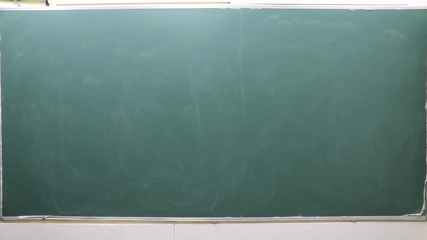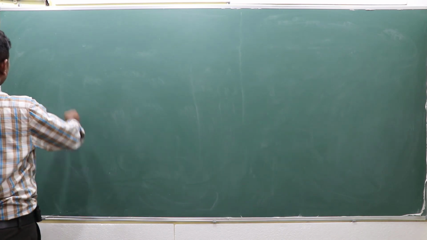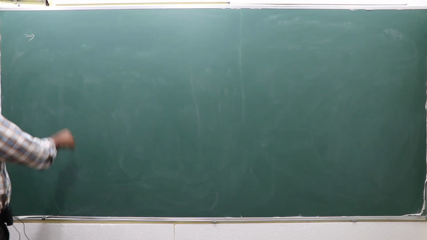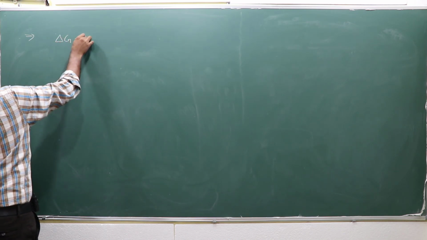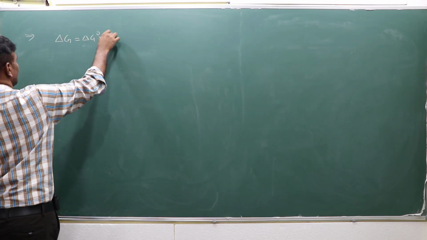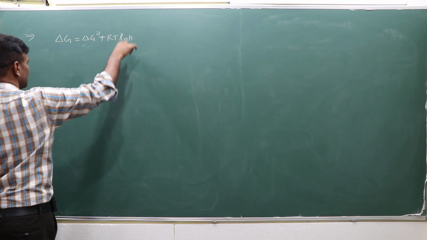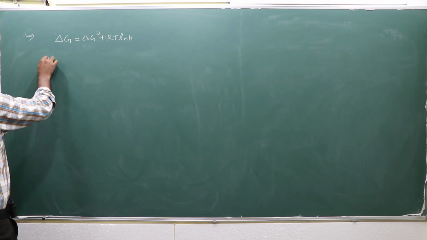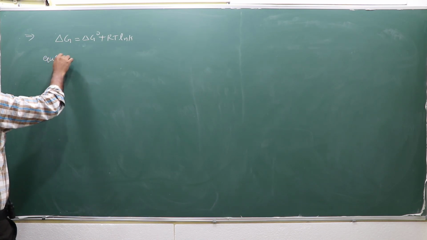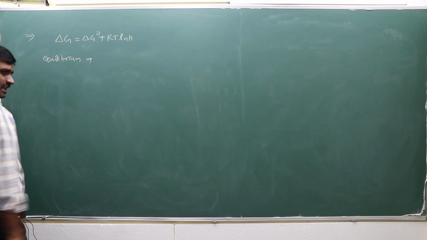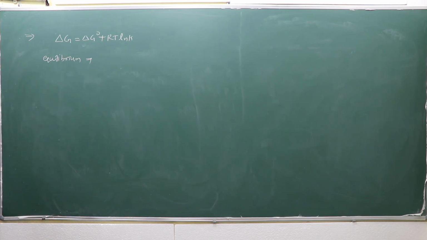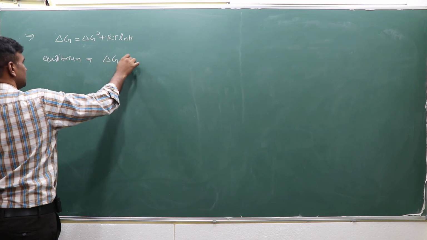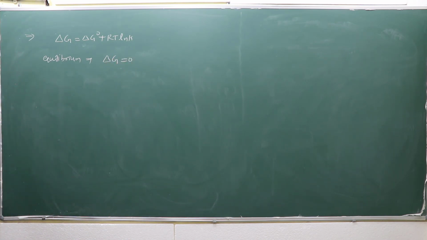That means by using the relation delta G = delta G naught plus RT ln K, you know this relation, as I mentioned earlier. If the reaction is at equilibrium, the change in free energy is what? 0. I mentioned that earlier.